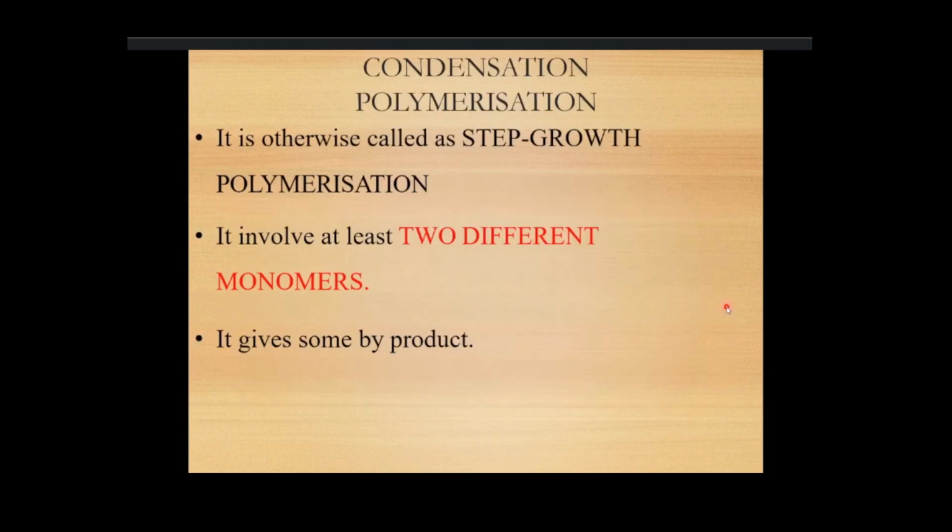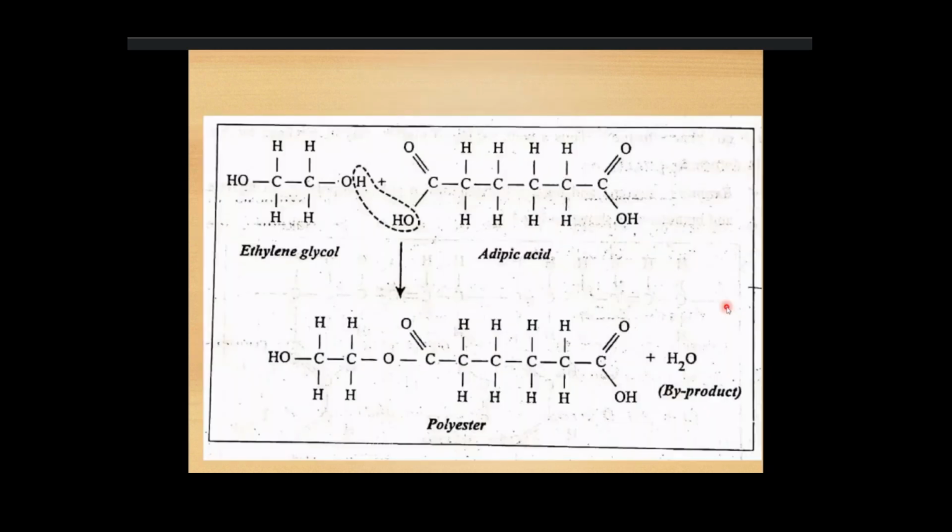Then condensation polymerization. This is the second type of polymerization. It is otherwise called step growth polymerization. It involves at least two different monomers. So in the first type, that is addition polymerization, the same monomers will be propagated to produce the polymer. But in the case of condensation polymerization, two different monomers will react with one another to give the polymer. So it gives some byproduct. In this condensation polymerization, a byproduct will be produced at the end of the reaction.